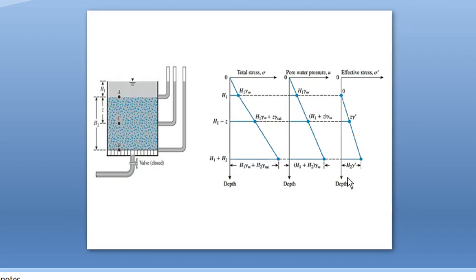Okay, so how are we calculating effective stress? Total stress minus pore water pressure. So H1 unit weight of water plus H2 saturated unit weight minus H1 unit weight of water minus H2 unit weight of water. So the answer is H2 into submerged unit weight. Here also saturated minus unit weight of water comes, and it is replaced by submerged unit weight. Like this we are also doing problems for calculating effective stress.